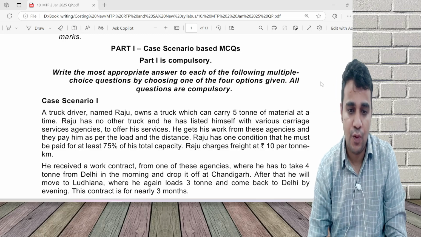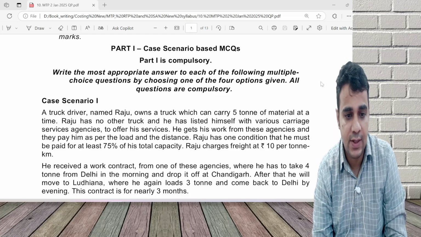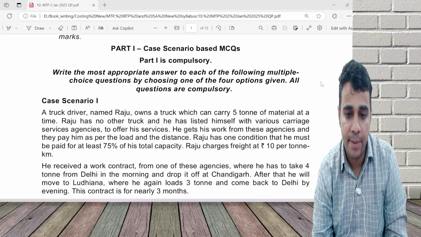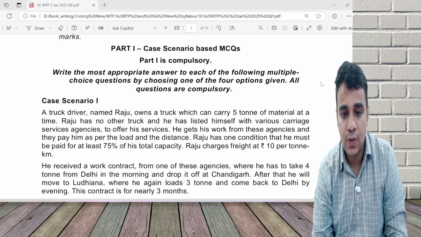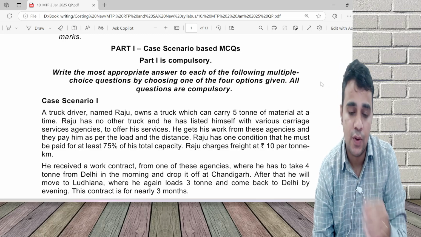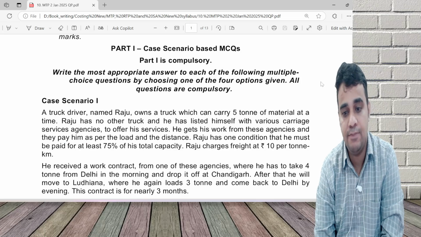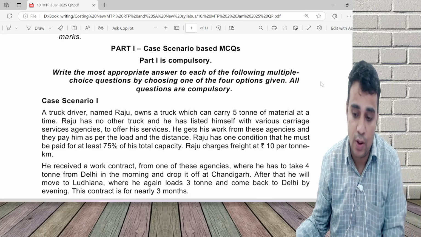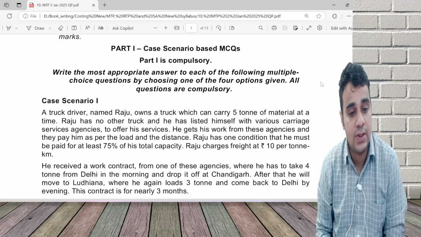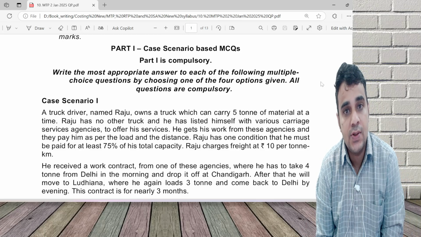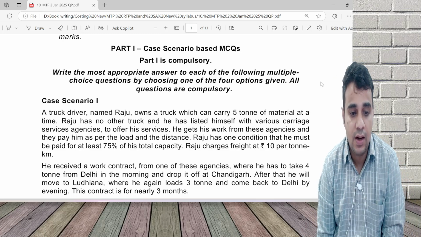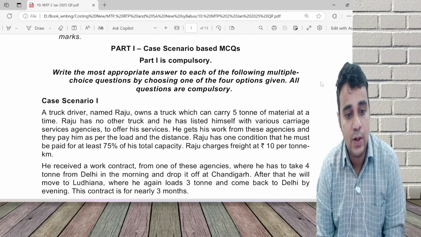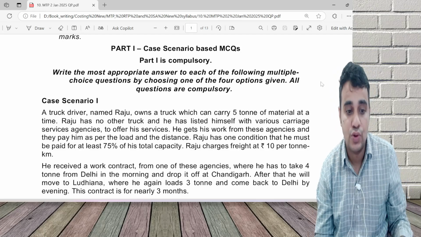Hi friends, so we continue with our series of discussing some concept or comprehensive questions. Today I'm discussing a question from your Jan 25 MTP series 2 and this is in cost accounting. It is on service costing, a very well drafted question by ICAI, case scenario 1. Let's first go through the question.